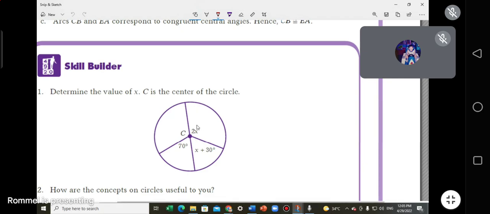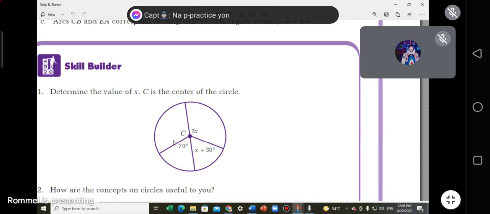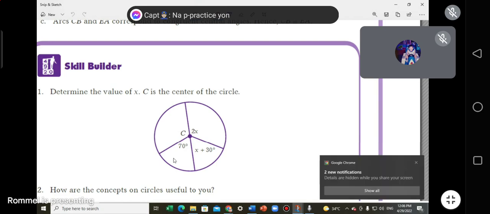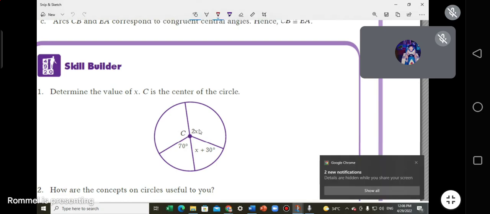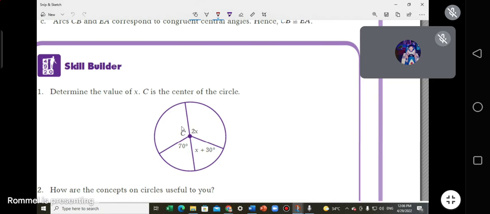This angle is in the center. You see, this one is 360 arcs, and the degrees in this very center of the circle are also equal to 360. So how many central angles am I seeing there? 1, 2, 3, 4. The central angles are 2x, x plus 30, 70, and this part here has no label.